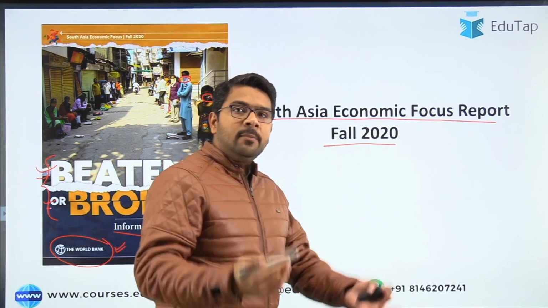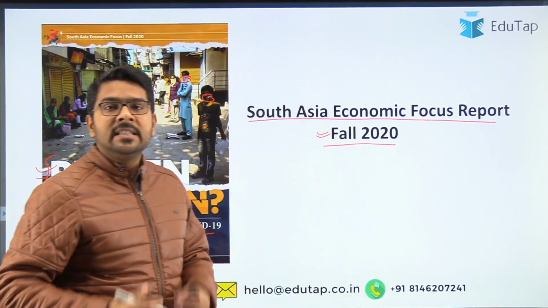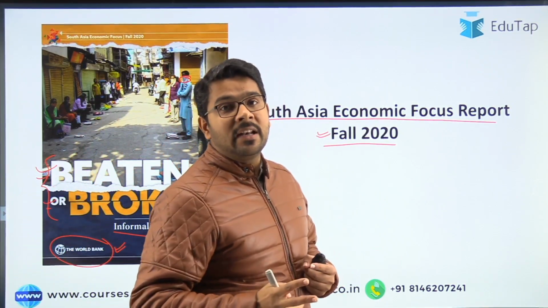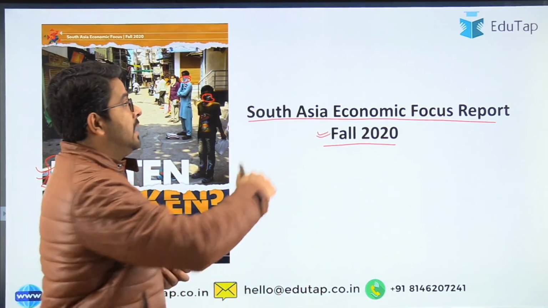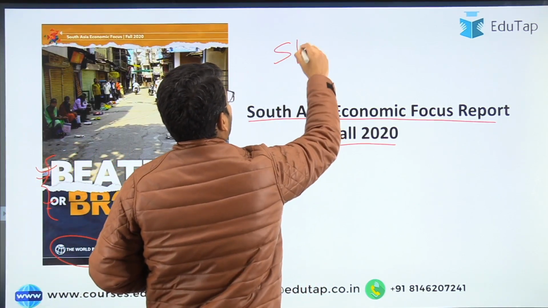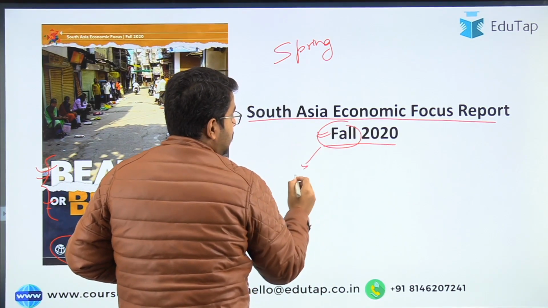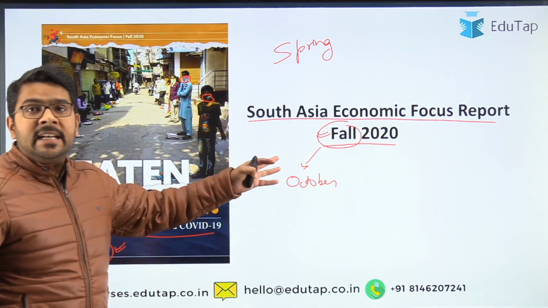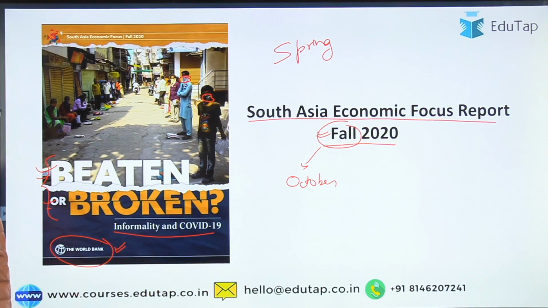So guys, when I say the fall edition, what do I mean by this? Guys, this report is released biannually. That means it is released twice a year by the World Bank. Once in the month of April, which is known as the spring edition, and the fall edition is released in the month of October. So this edition has the theme Beaten or Broken, Informality and COVID-19.